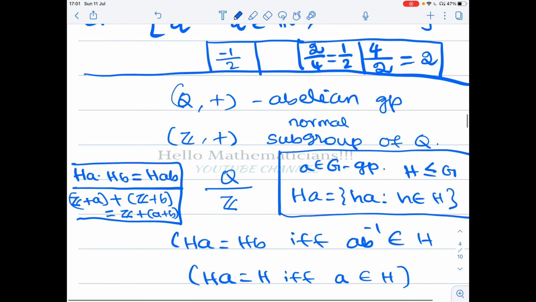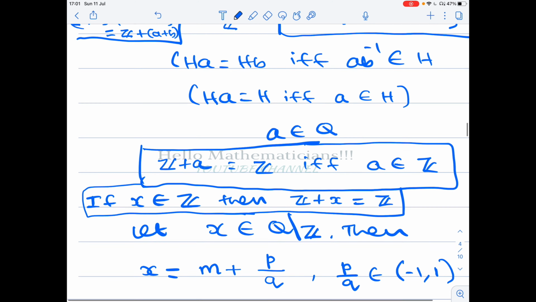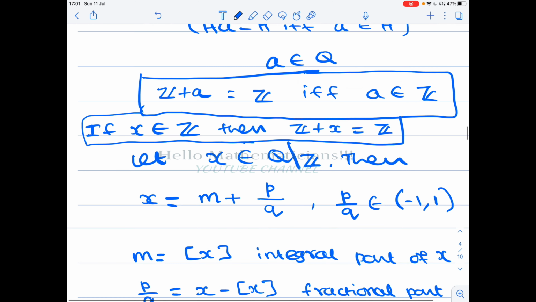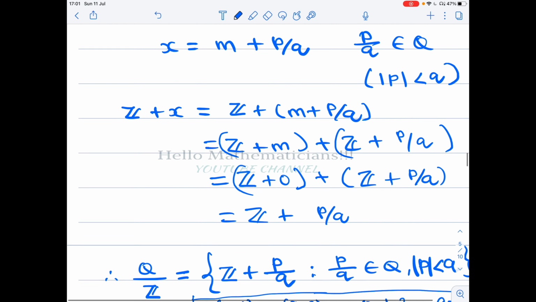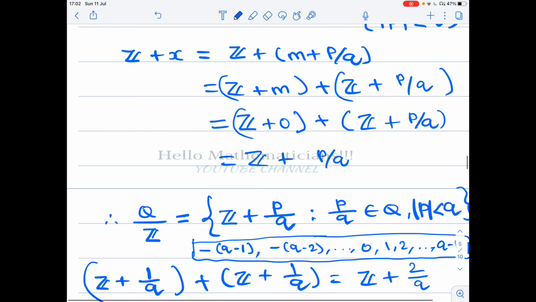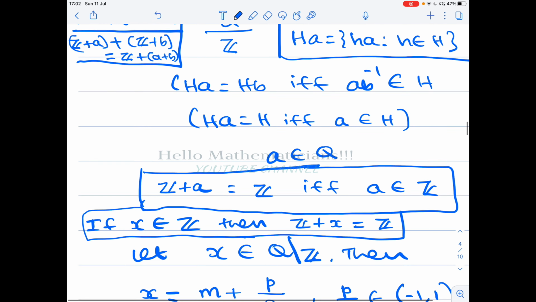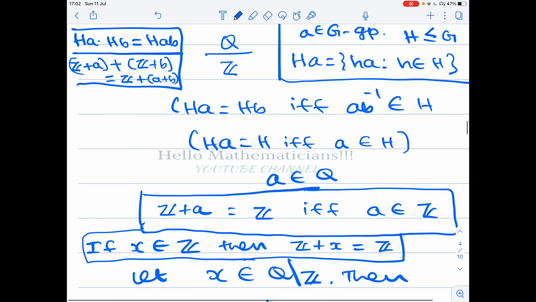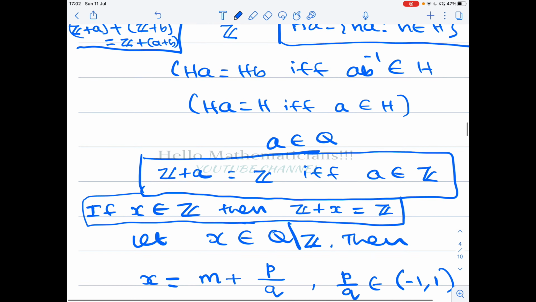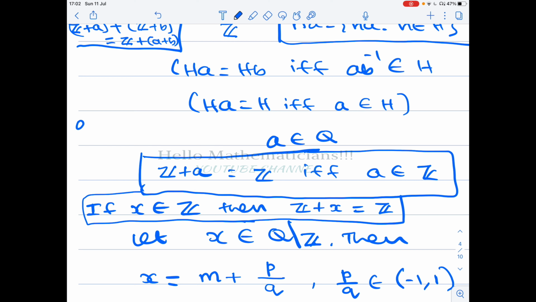So elements of Q mod Z are, I suppose I have written it somewhere. Okay, let me write it once again. So elements of Q mod Z are nothing but the set of all right cosets Z plus p by q such that p by q belongs to Q. So this is the definition.